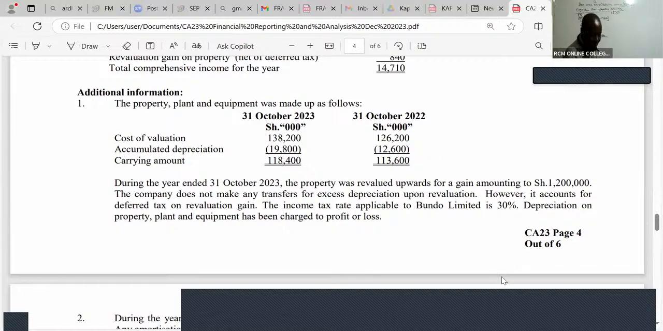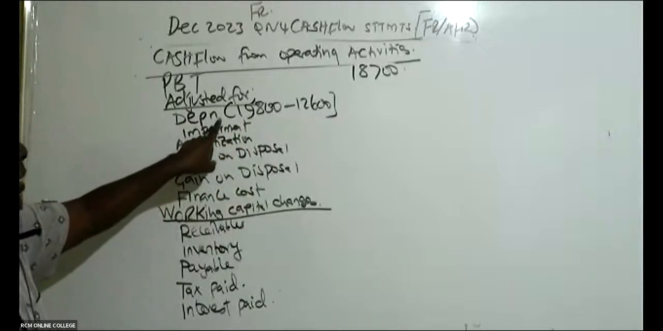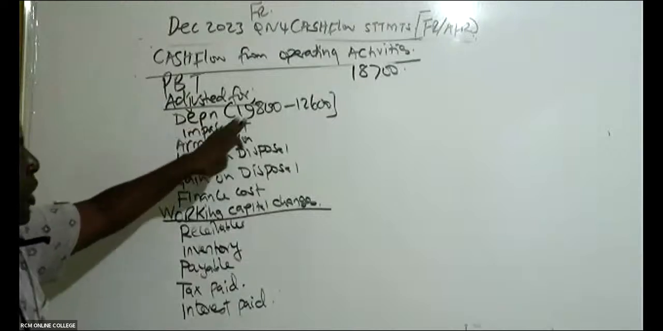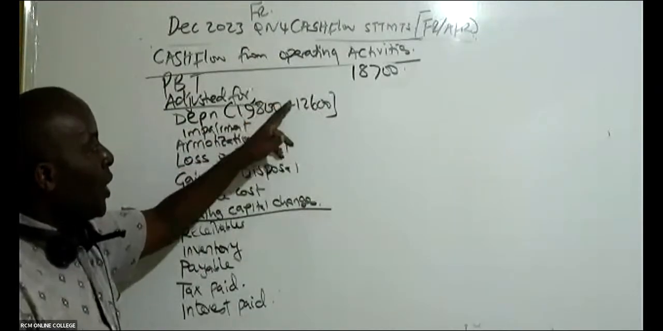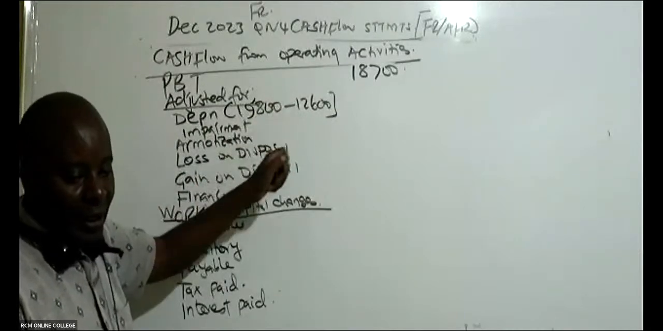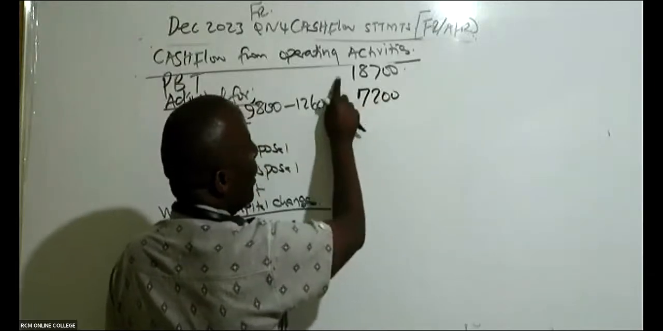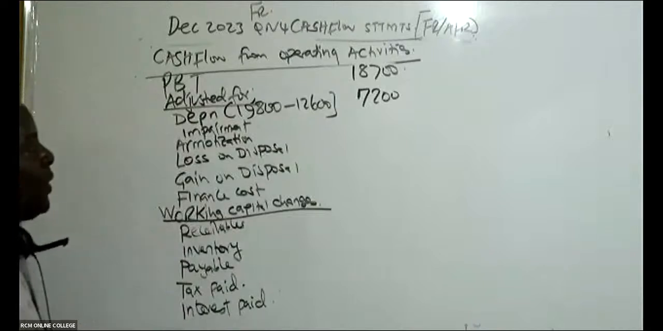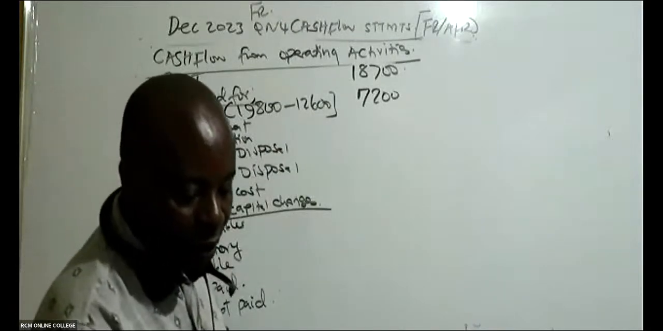Remember, the depreciation that I'm working with here should be the depreciation for the year. We're making yearly adjustments here. By the end of 23, it was this; by the end of 22, it was this. So that increase will automatically be 7,200. This is what we charged to the current year's profit and loss, 7,200.